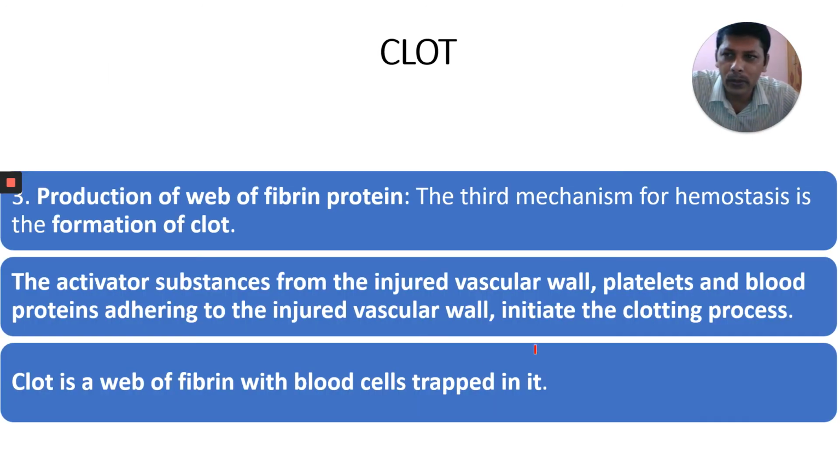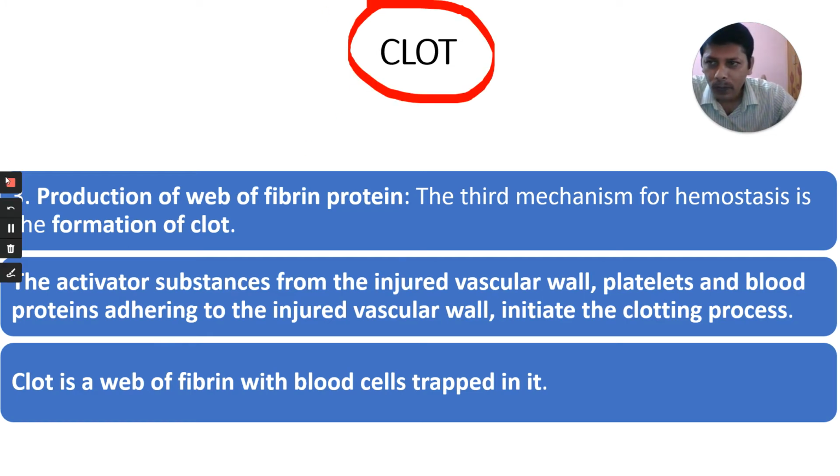Now we move on to the third step. The third step is the formation of clot: production of a web of fibrin protein. The third mechanism for hemostasis is the formation of clot.